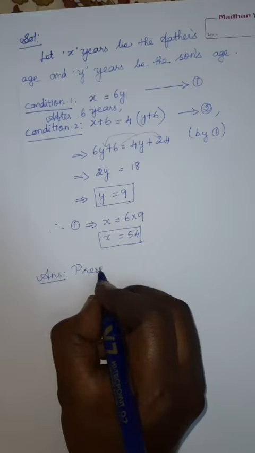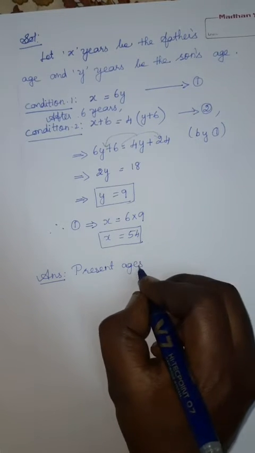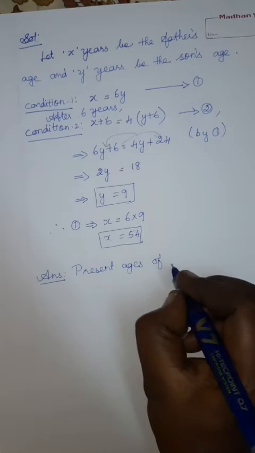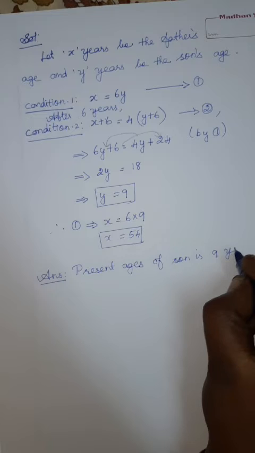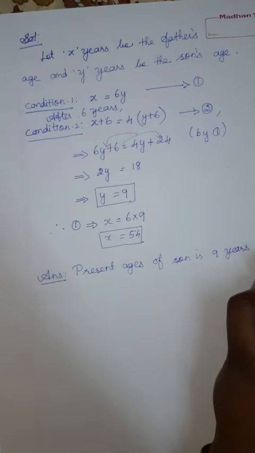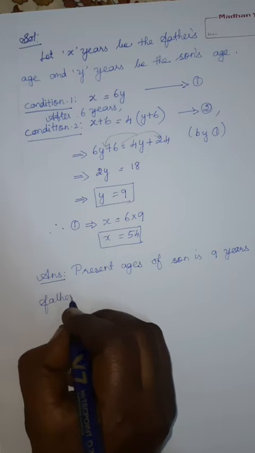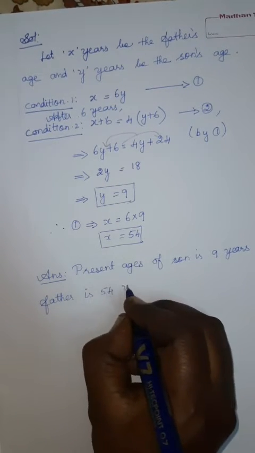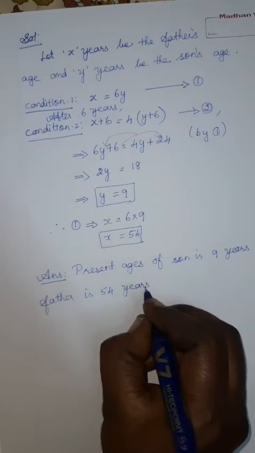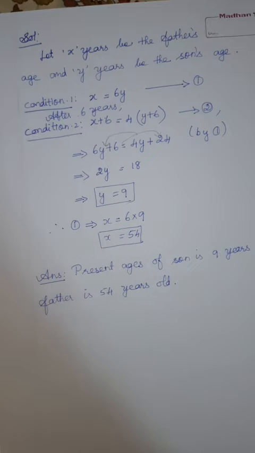Present ages of son is 9 years and father is 54 years old. Okay, are you clear?